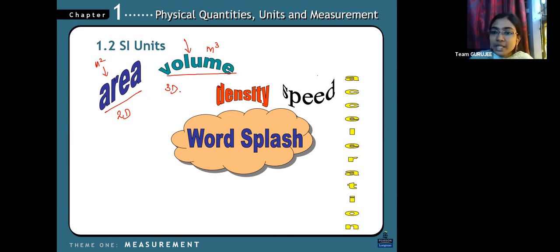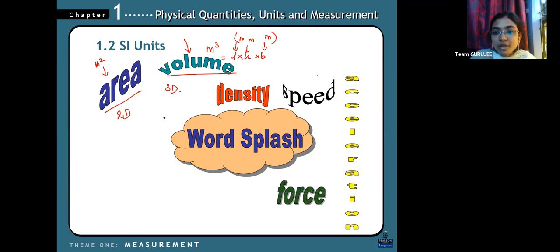The basic unit is meter only, right? Because volume means length into base into height, and everything we measure using meter. So it would be easy for us. If I give height in one unit, base in another unit, different units, what will happen? Confusions occur, right? And we don't make our studies easier. So only the scientists have made it into SI units.